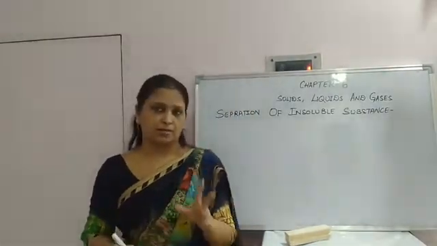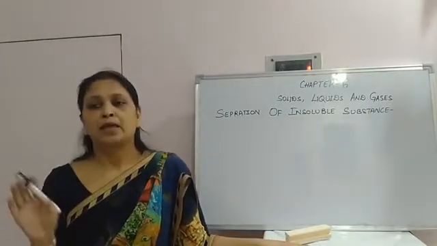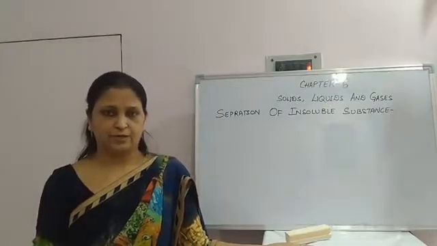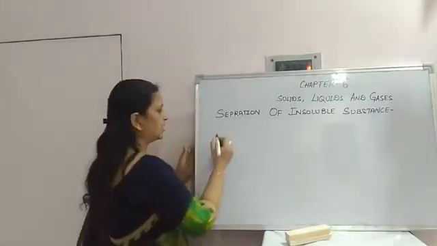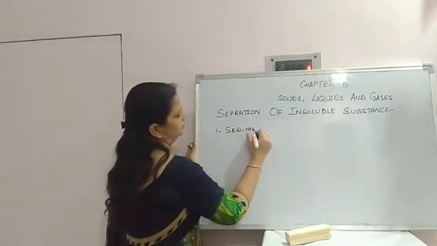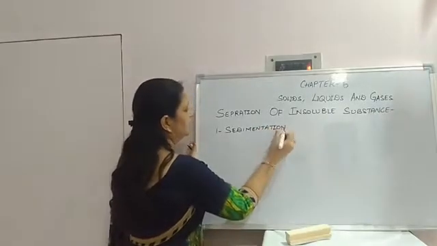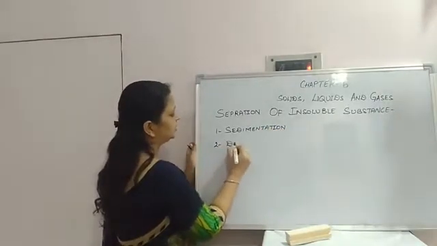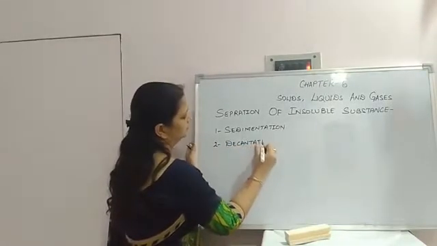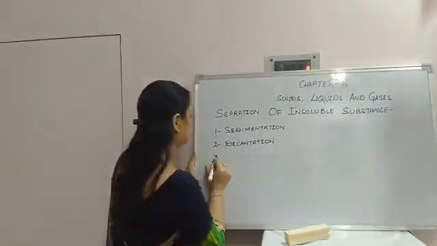There are three methods to separate liquid from insoluble substance. Insoluble substance means which does not dissolve in liquid. First method is sedimentation. Second, decantation. And third method is filtration.